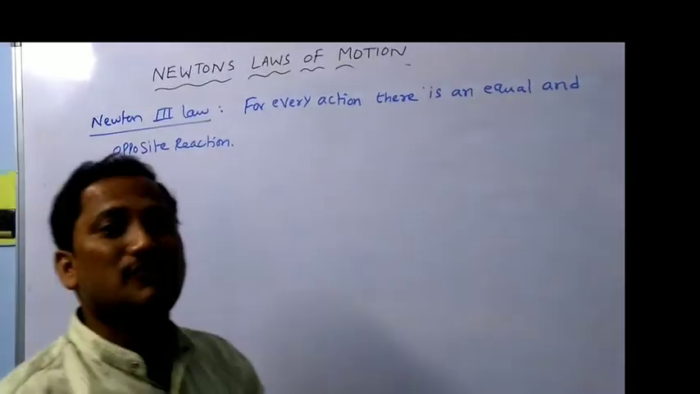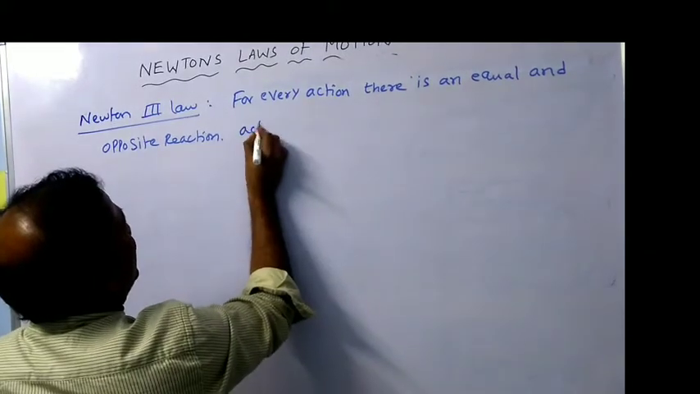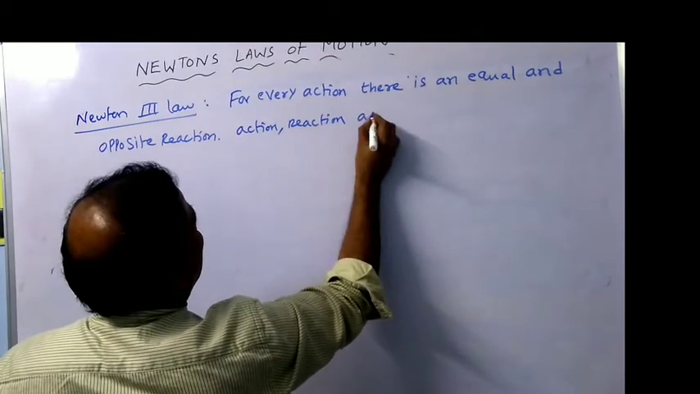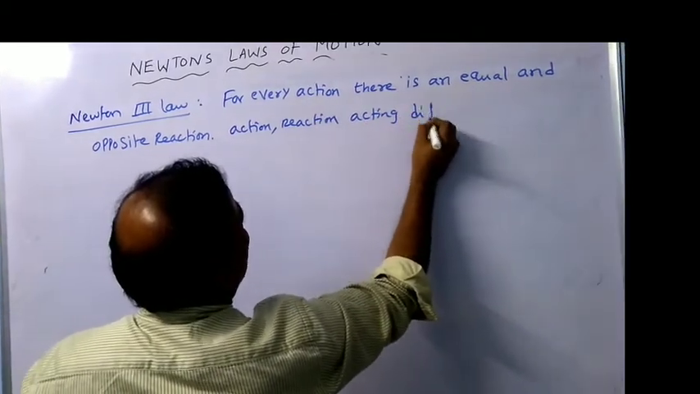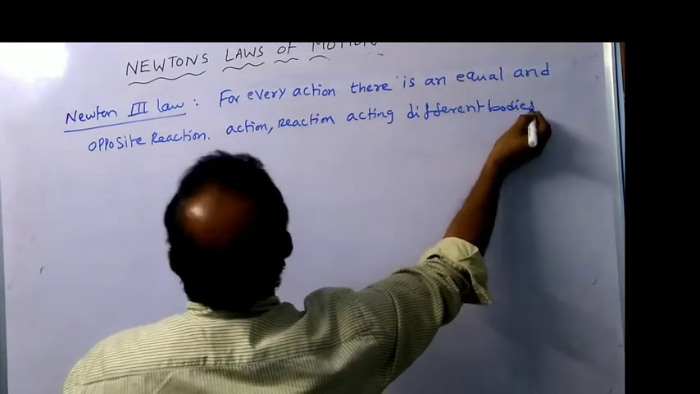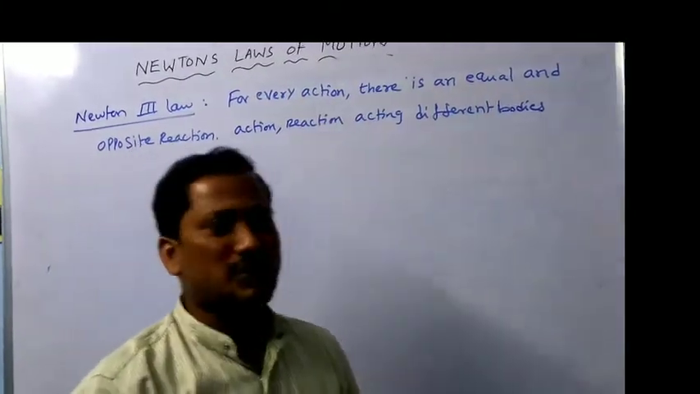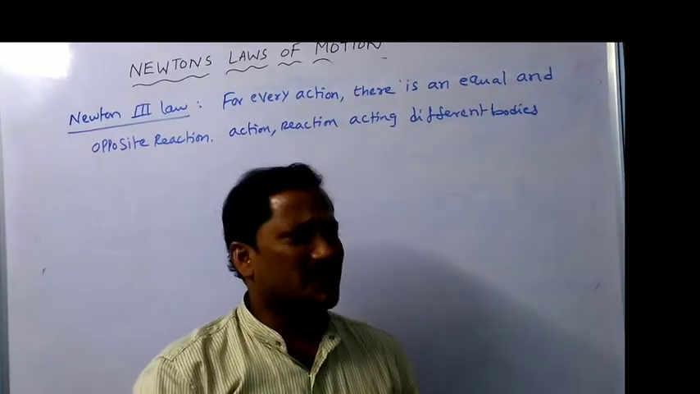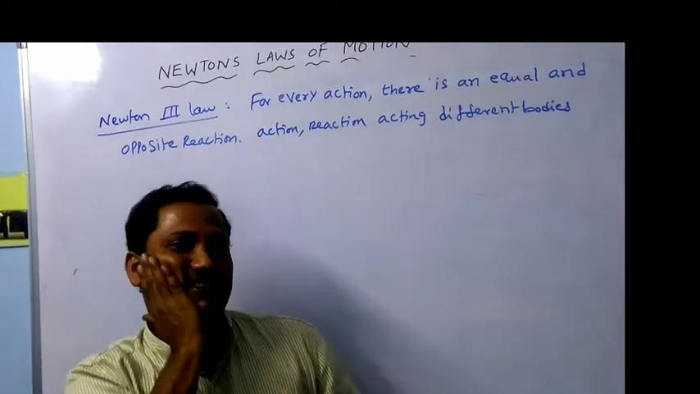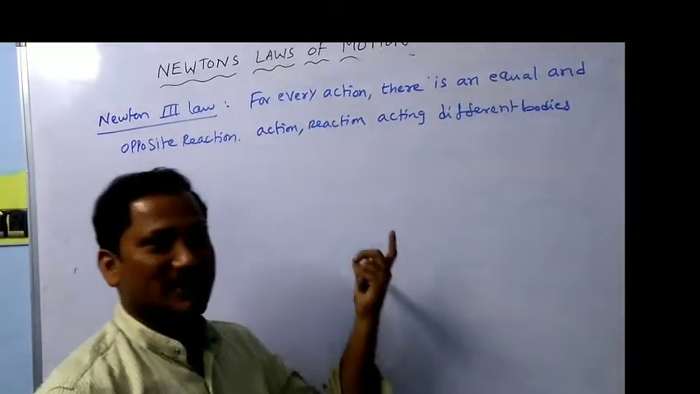But action and reaction act on different bodies, not on the same body. That is important. So action and reaction act on different bodies, not the same body. This is the statement of Newton's third law: for every action, there is an equal and opposite reaction. So many examples you can give. If anybody slaps you, there is an action, and the pain is the reaction, simply we can say. Some of the best examples are in our textbook.